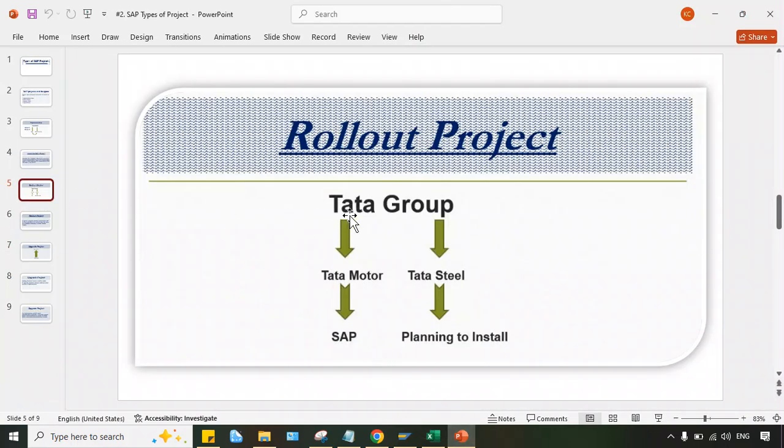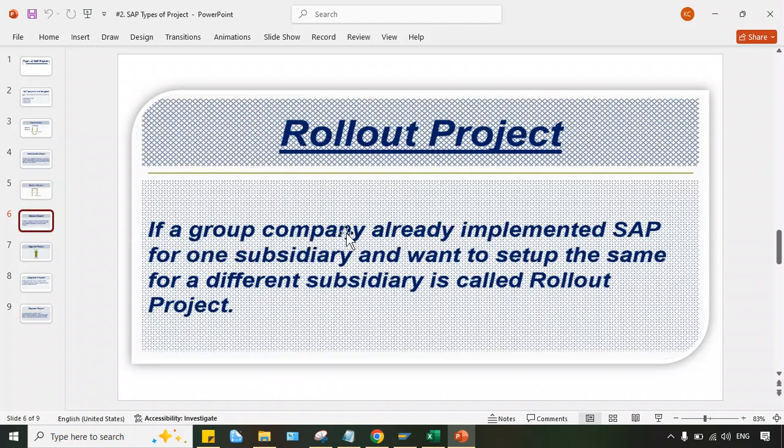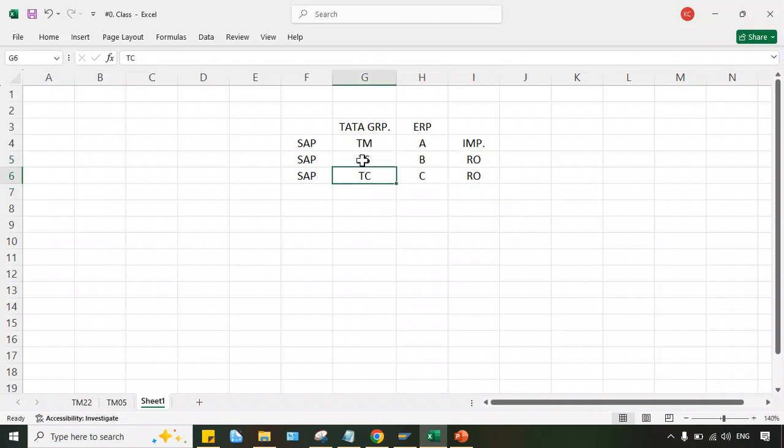Now look here. If we talk about the definition, if a group company has already implemented SAP for one subsidiary and wants to set up the same for a different subsidiary, it is called a rollout project. This is the simplest definition of rollout. The first subsidiary is called your implementation project, and the different ones, this one, this one, will all be called rollout.